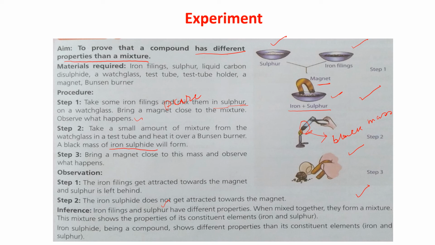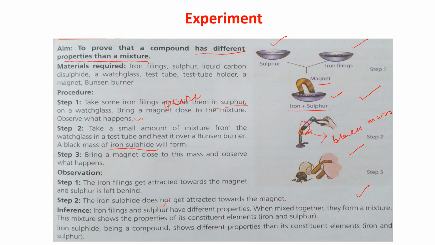When we are heating it, a chemical reaction is taking place, and because of that, iron and sulfur combine to give you iron sulfide. Now you bring a magnet. Just take it out and bring a magnet near this compound. And now see the change, what is happening.